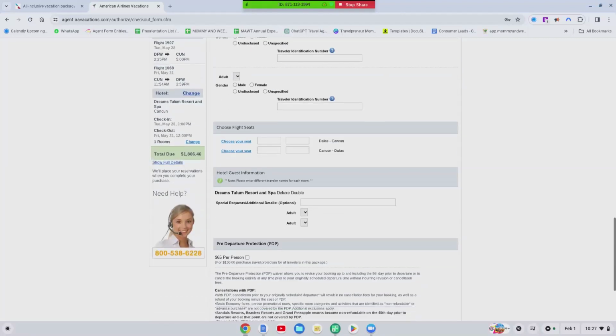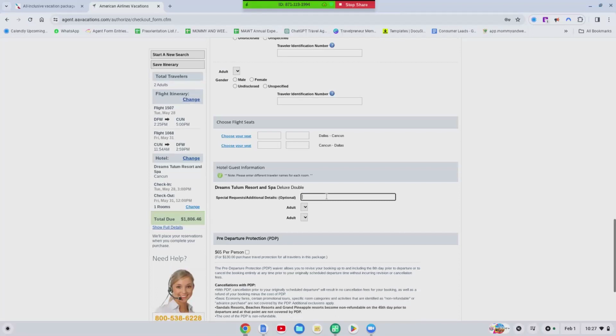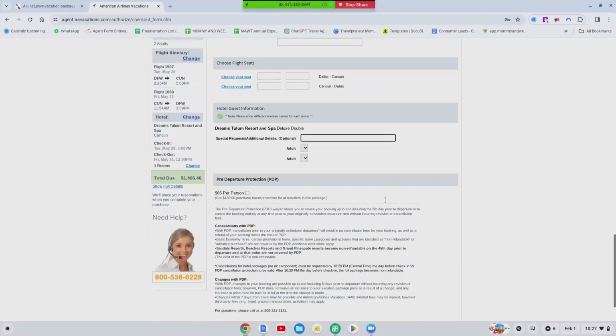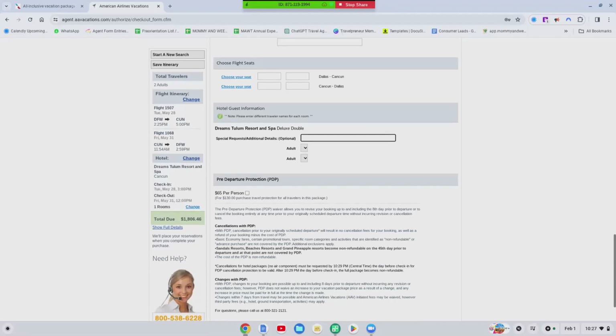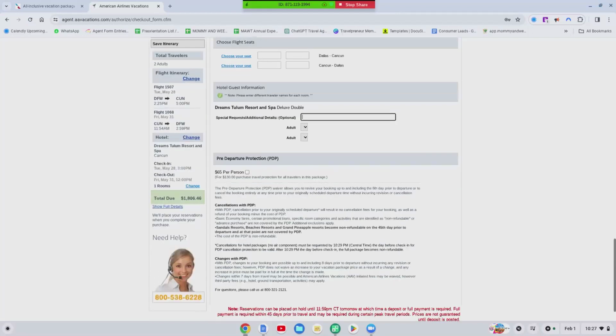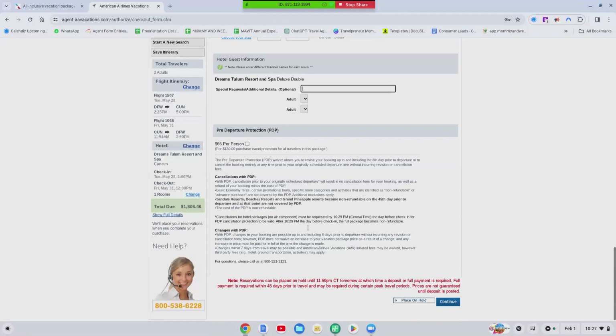And then so over here, if you have a special event or something like that, tell the client about it. Hey, it's my client's birthday. If there's any room for availability, can you please upgrade them or whatever it is that you want the hotel to know. Over here, pre-departure protection. I want to stress that this is not insurance. This is not insurance once again. Pre-departure protection is kind of sort of like get your money back for any reason before you actually travel. Once you actually travel, this is no use.